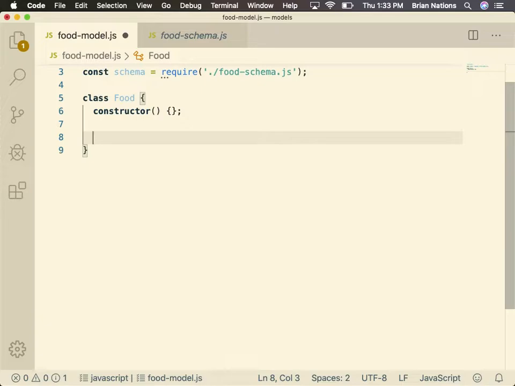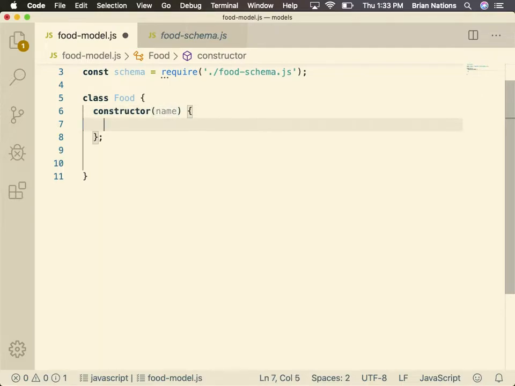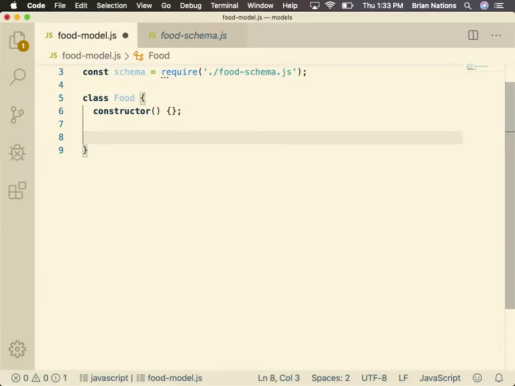Say it again. We could, like if we wanted to, we could do something like this on our food item. You know, we could say like name, you know. It will be empty, correct. It's an empty object. Cool?